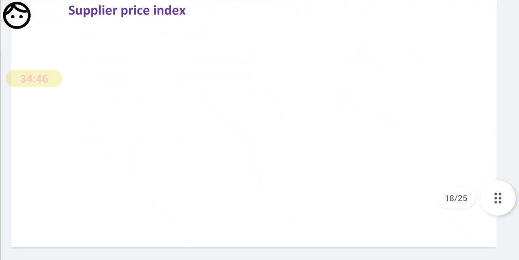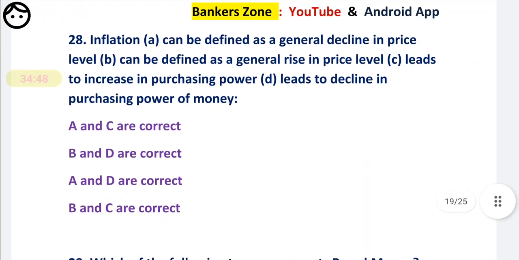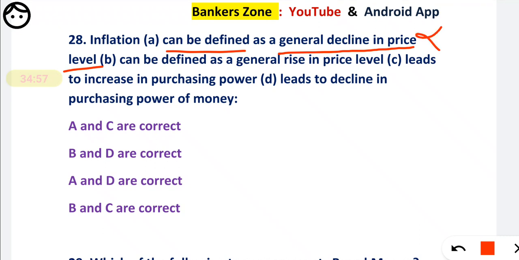Now question number 28. Inflation can be defined as. First, A, it can be defined as the general decline in the price level. No, inflation itself is an increase in the price level. Second, it can be defined as the general rise in the price level. Yes, it is correct. It leads to an increase in the purchasing power?